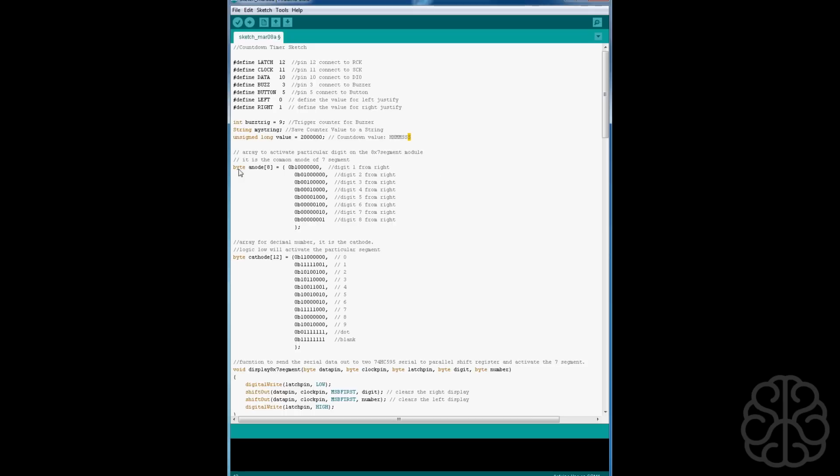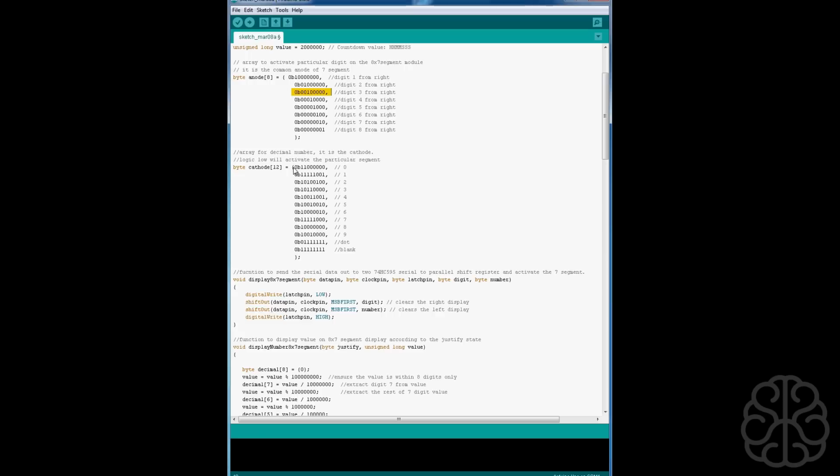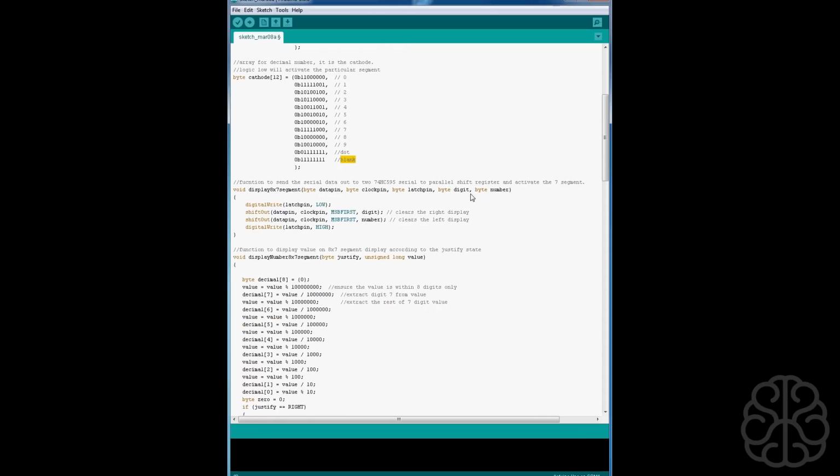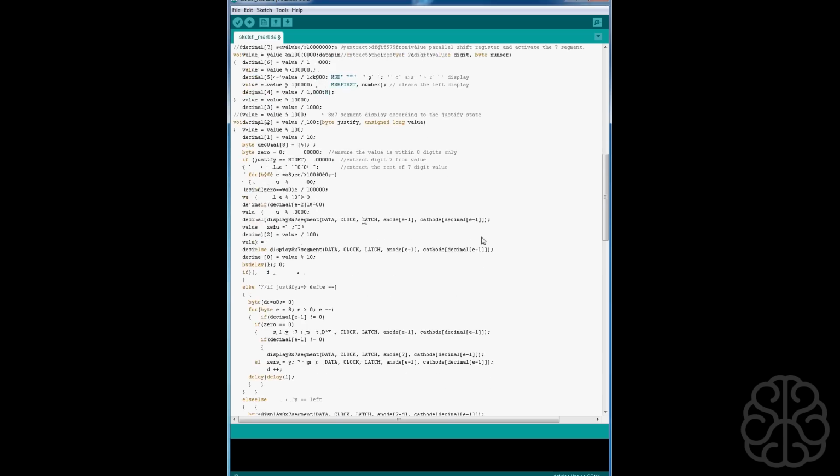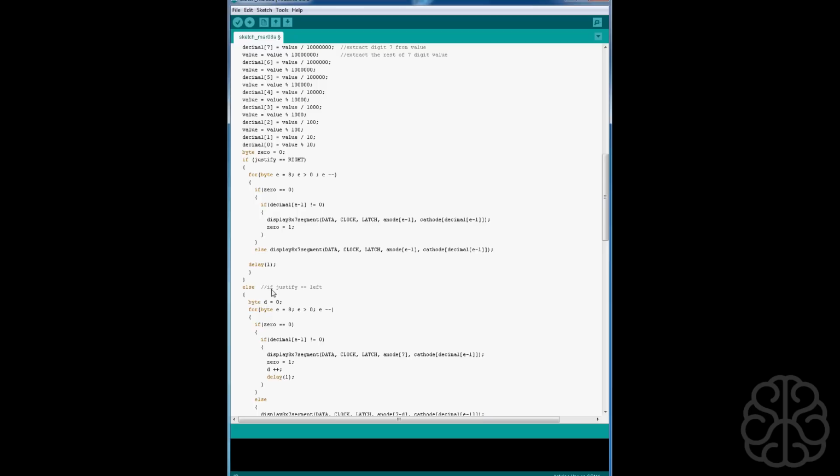Now the rest of the code here, we're basically describing which segment we're activating. So this code you don't need to touch. This one here is just drawing the segments for the particular numbers up to the dot, and blank if you want to blank one of the displays. So we don't need to touch any of that. That's the function here that actually shifts out the values inside the display. So that's fine too. There's nothing to change here. And as you can see, there's an if justify right and else if justify left, but you don't need to touch anything in here.